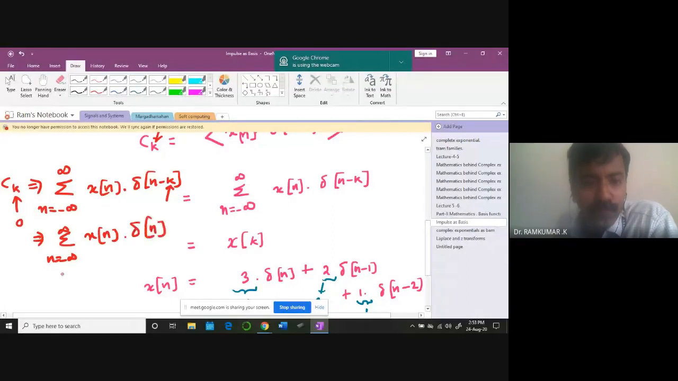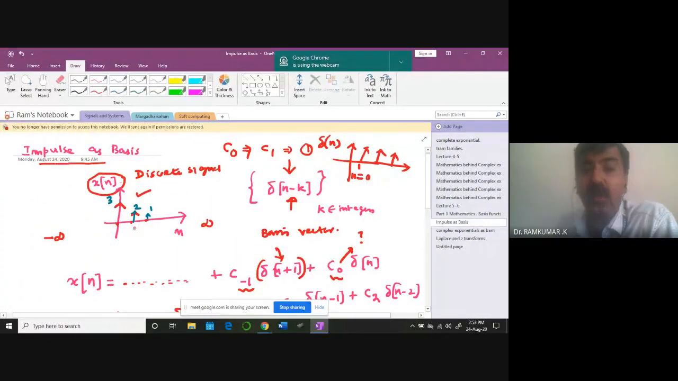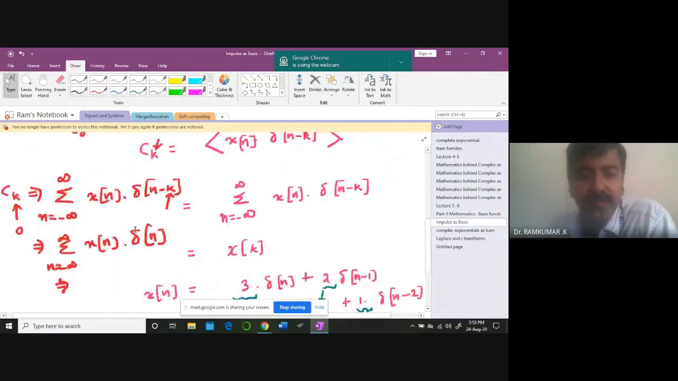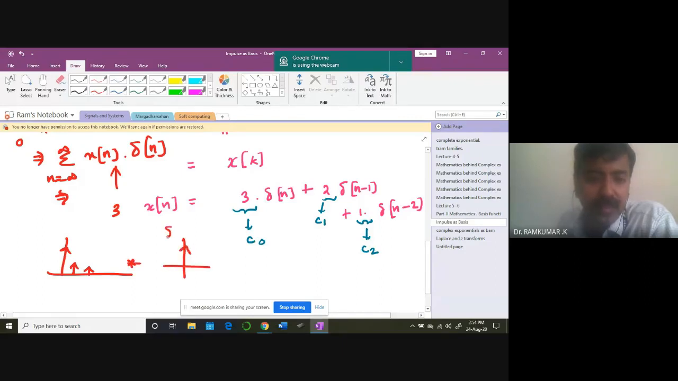What do I get as output for this case? For c equal to 0 in our problem, k equal to 0, what do I get? I'm going to get only 3. You understand why I'm saying it? Even though the signal exists for 3 instances, if I multiply it with only delta n, I'm going to get only 3. That's what is multiplied with delta n. All other values are 0.